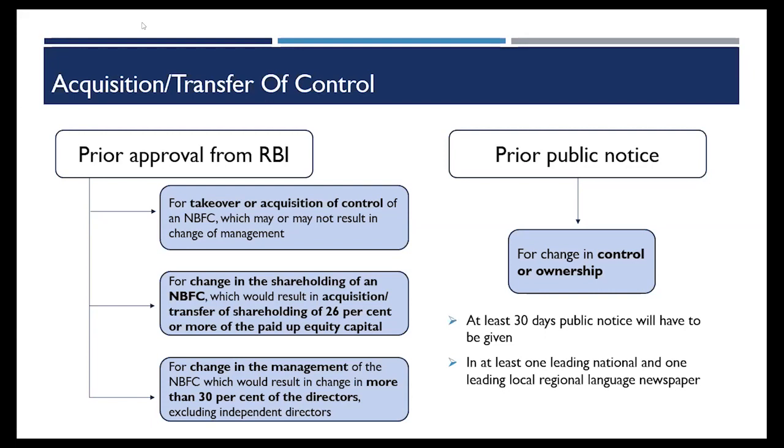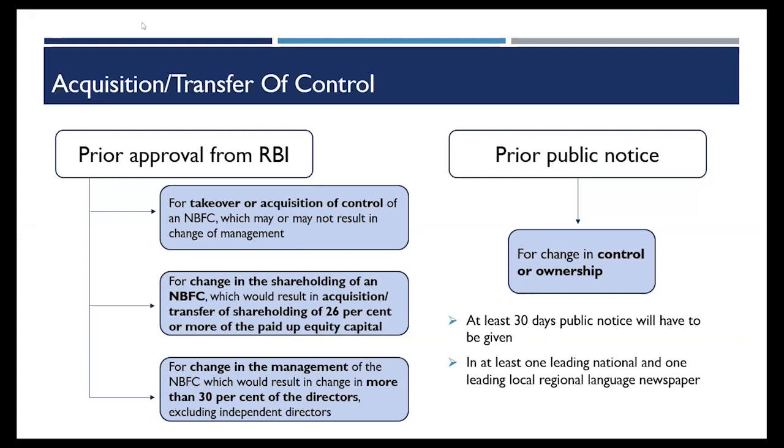Next, coming off the shareholding, another situation where prior approval is required is change in management of the NBFC which results in more than 30%. Over here, if my management consists of, say, 3 persons and one person is retiring or has resigned, in that case I need the prior approval from RBI, because there is a change of more than 30% in the management. This calculation will not include independent directors.